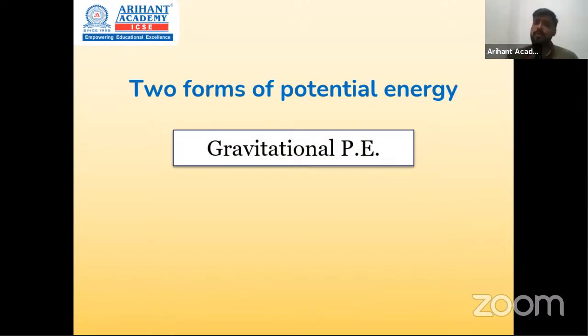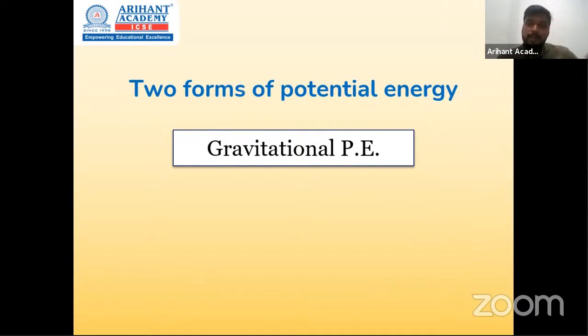Now there is one more form in which potential energy can exist. For example, if I have a bow and an arrow, मैं arrow को string में अटका के खींच के रख रहा हूँ, it's in my hand yet, so उस arrow में potential energy आ गई. Now, does it have any relation with the gravitational force? No. Can I say the moment I release the arrow, it is going to shoot forward?